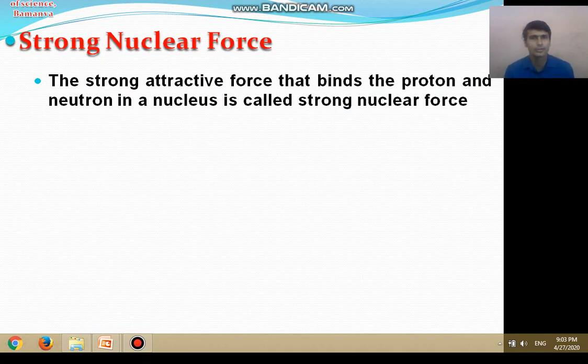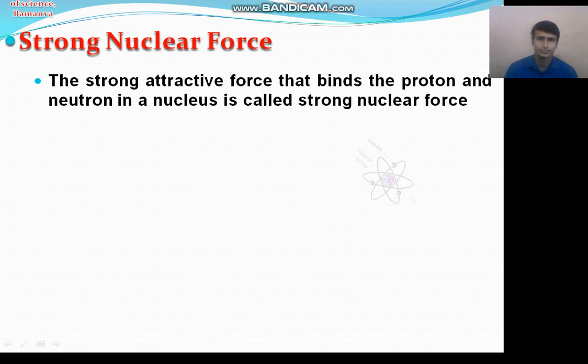It is exerted between protons and neutrons, which are collectively known as nucleons.